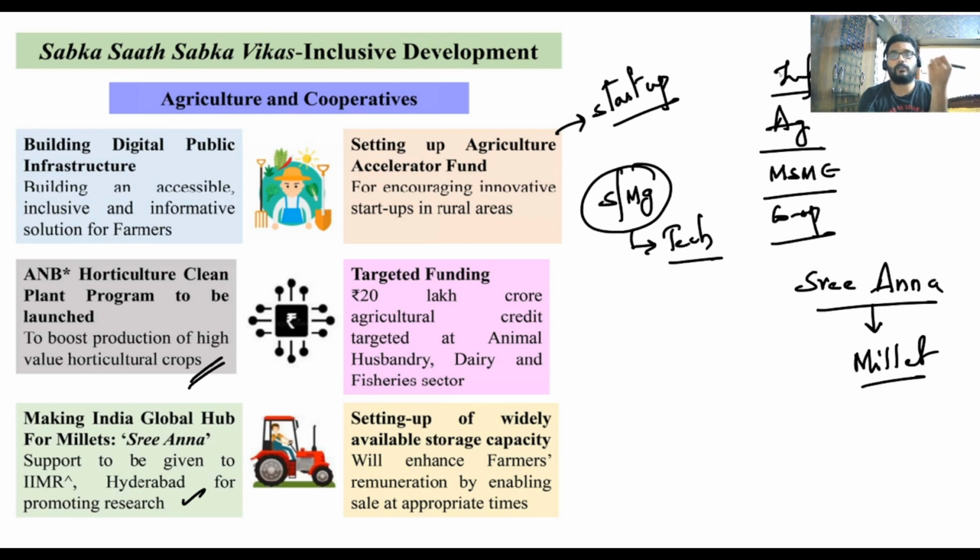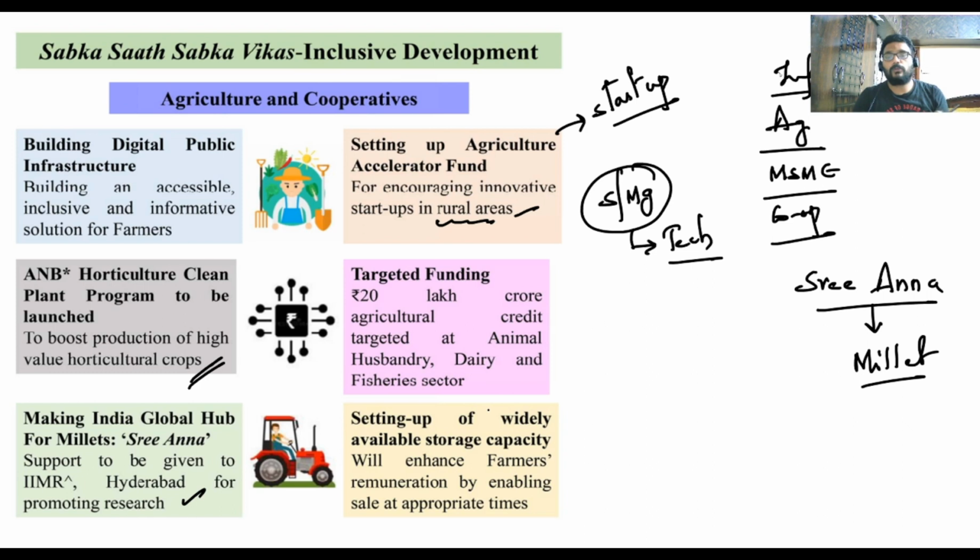Put together, the government has come up with the agriculture accelerator fund. That is, for all the startups already tied up with the agriculture sector, I'll be giving them some promotion in terms of technology or technical support, or financial support, so that they can be directly engaged in the rural areas.